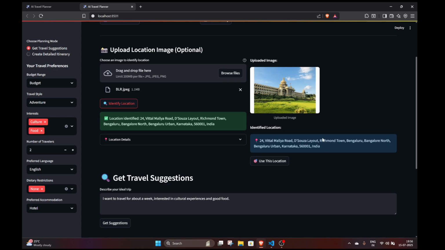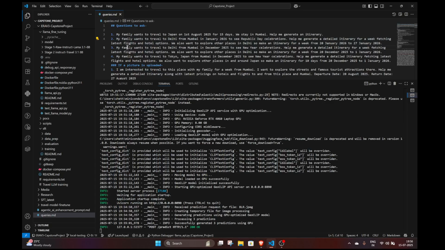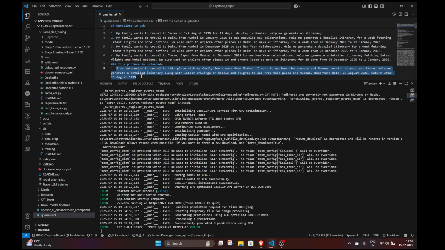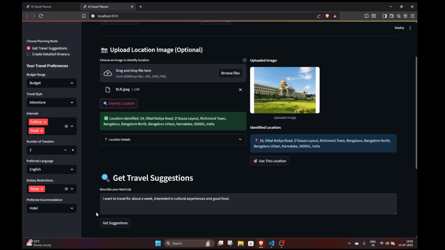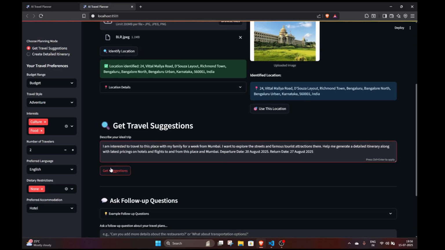Now let's suppose that I want to create an itinerary based on this. So what to do? I can ask a question like this. So let me just pose this question here. I'm interested to travel to this place with my family for a week from Mumbai. I want to explore the streets and famous tourist attractions here. Help me generate a detailed itinerary along with latest pricings on hotels and flights to and from this place and Mumbai. Departure date 20th August, return date 27th August.